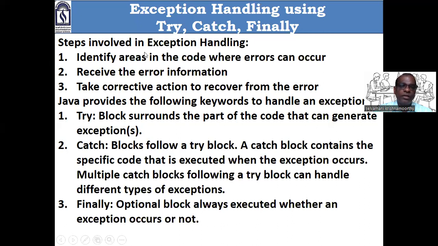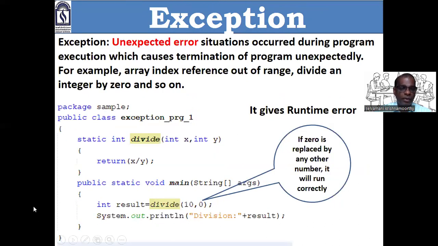To do all these 3 steps, Java provides the following keywords to handle an exception. Number 1, try. Number 2, catch. Number 3, finally. Try, catch, finally. 3 keywords. Try is one block. It surrounds the part of the code that can generate an exception. What is the meaning? The code which can raise an exception should be enclosed within the try block. That means these statements should be enclosed within the try block.